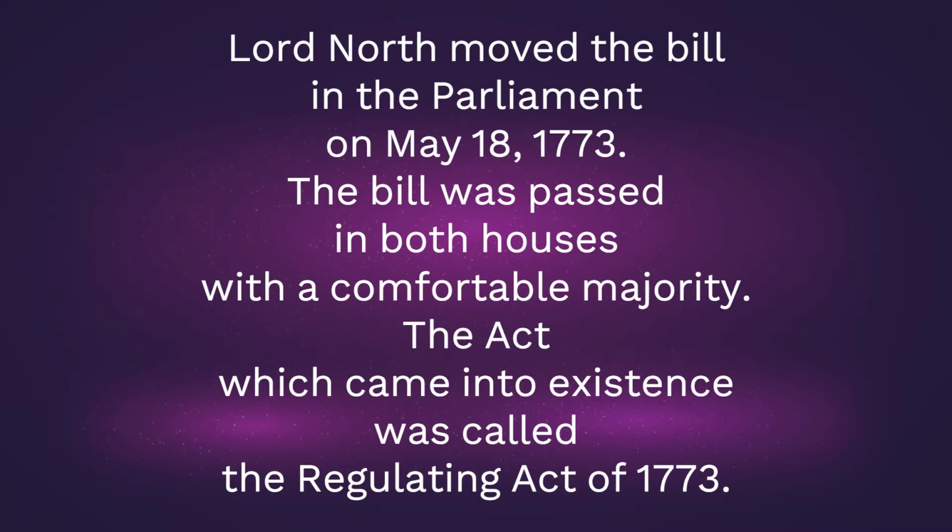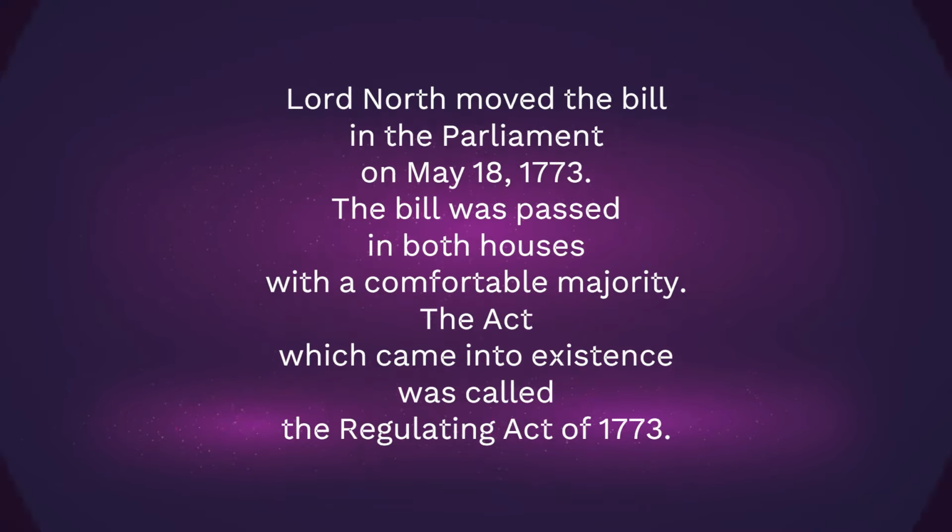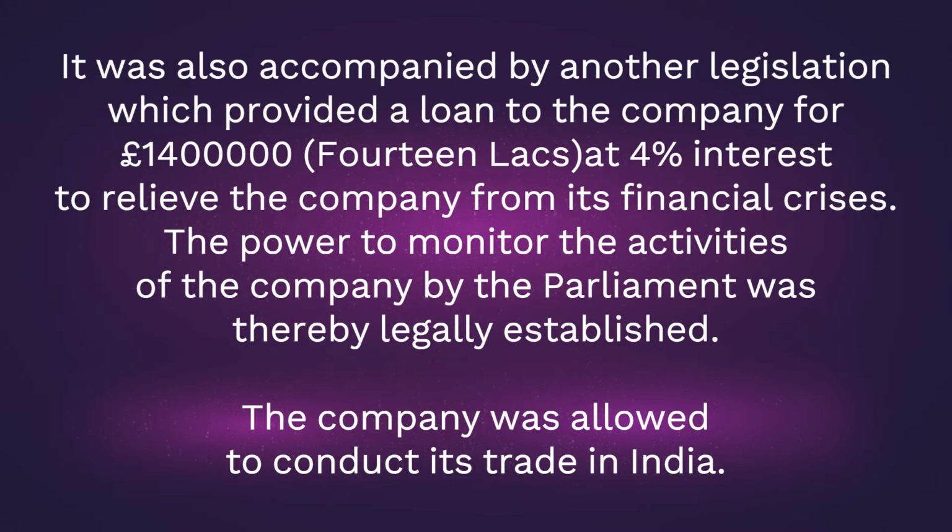Lord North moved the bill in the Parliament on 18 May 1773. The bill was passed in both houses with a comfortable majority. The act which came into existence was called the Regulating Act of 1773. It was also accompanied by another legislation which provided a loan to the company for £14 lakhs at 4% interest to relieve the company from its financial crisis. The power to monitor the activities of the company by the Parliament was thereby legally established. The company was allowed to conduct its trade in India.